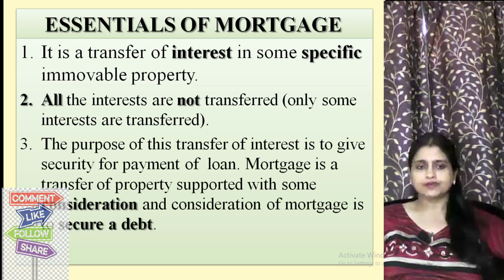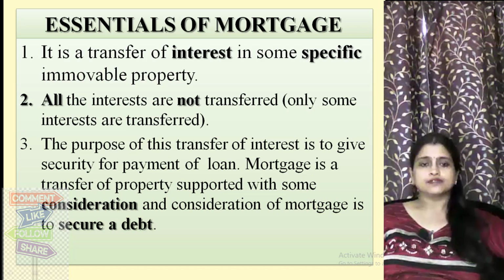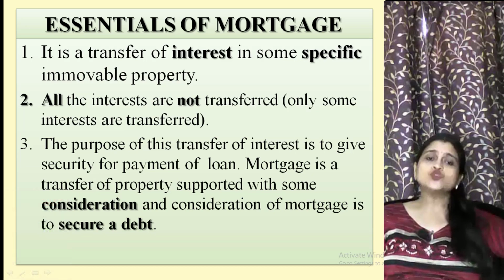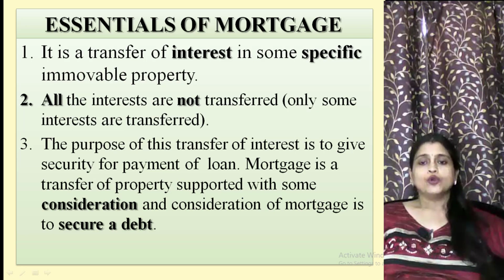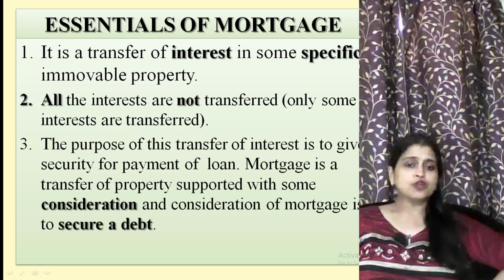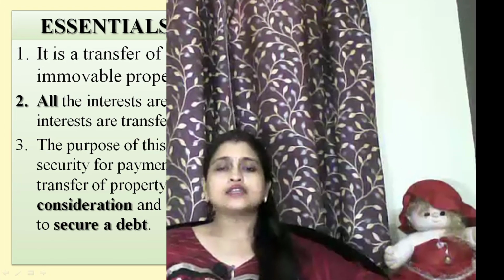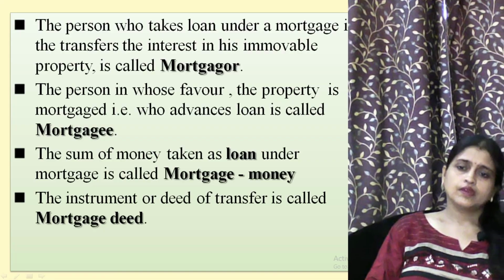The third essential is the purpose: to give security for payment of loan. Mortgage is a transfer of property supported with consideration, and the consideration of mortgage is to secure a debt. These are the essentials of mortgage.